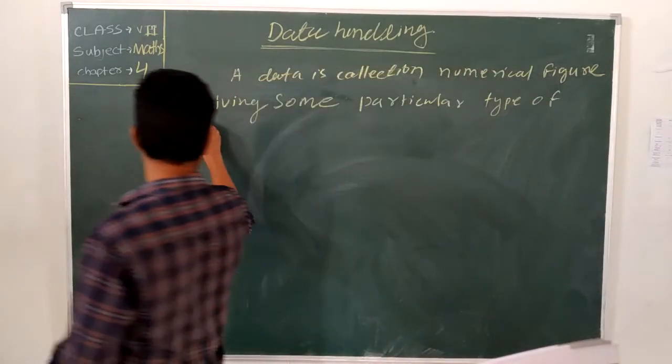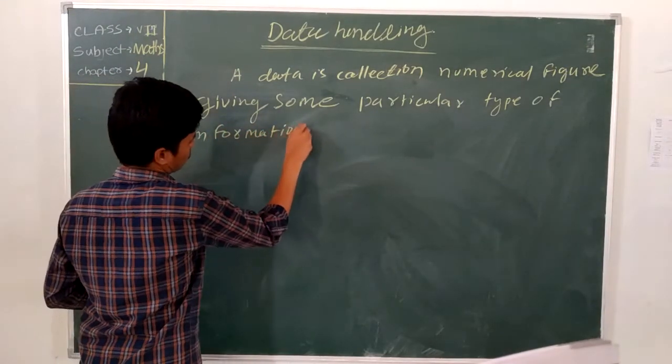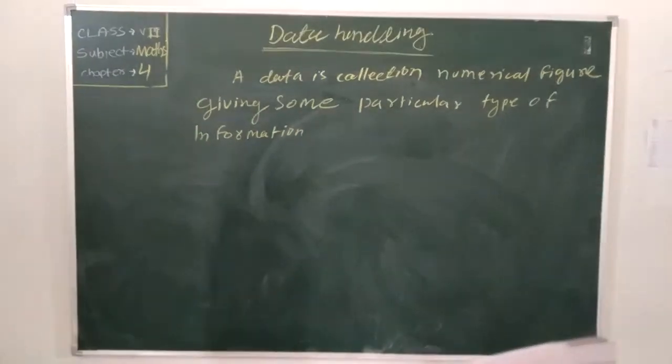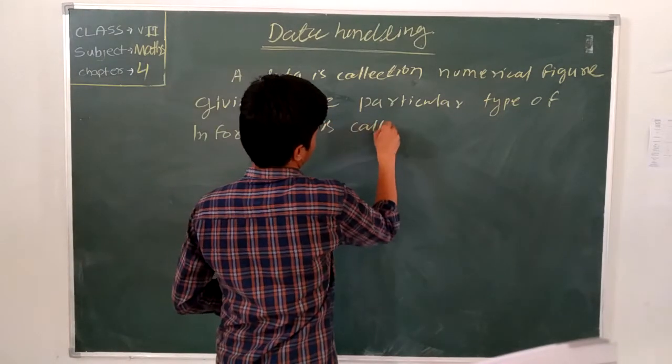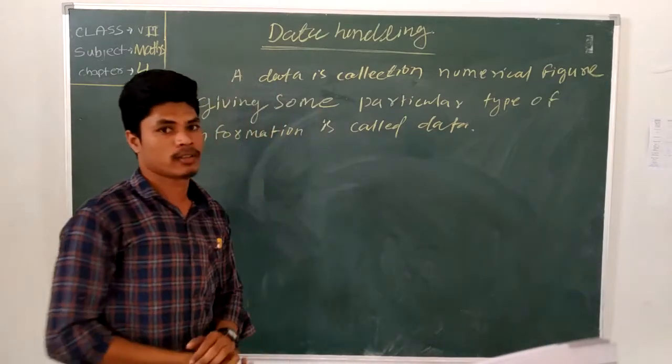Information is called data. The data are of many types.